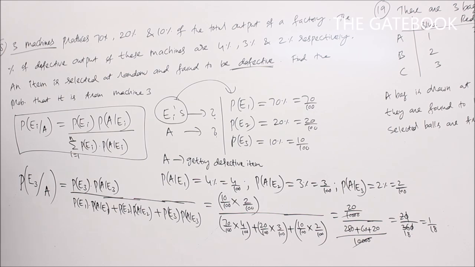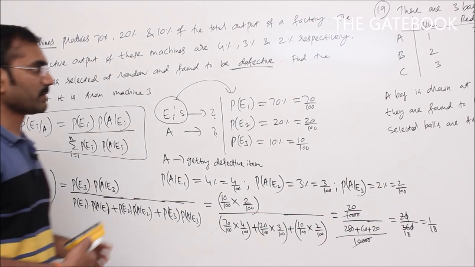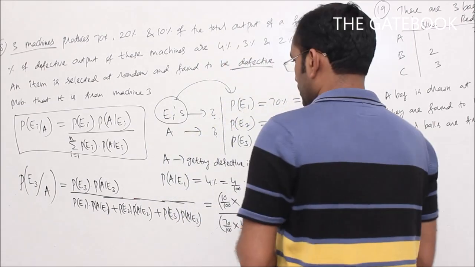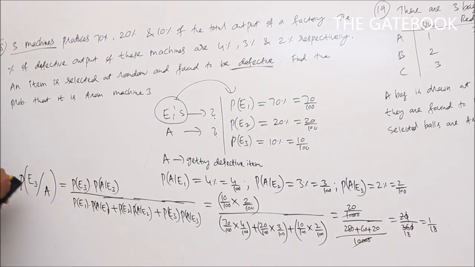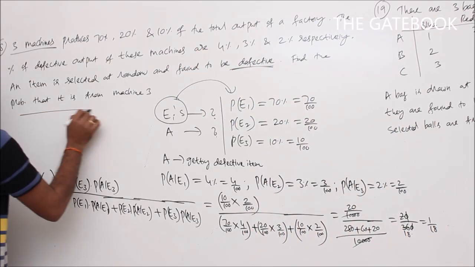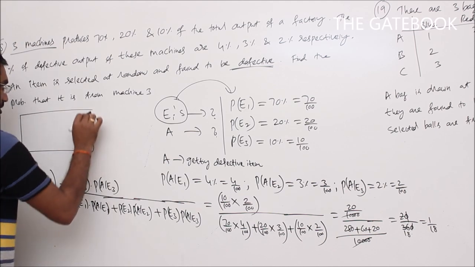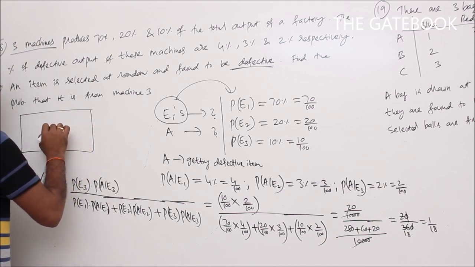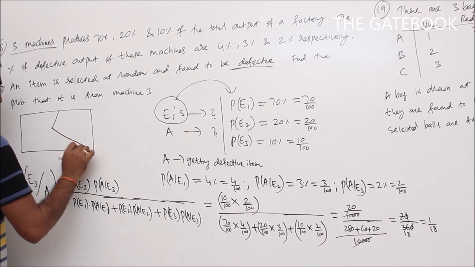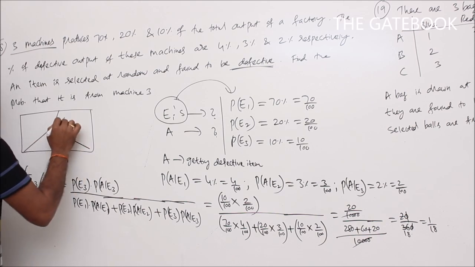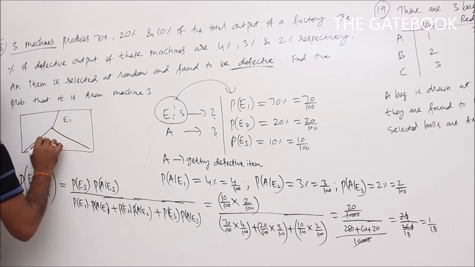Now we can do this problem by a shortcut method directly without applying this formula. No need to remember this formula even. By applying the shortcut method, see here there are three machines. Write down your sample space. This sample space is divided into three parts: E1, E2, E3.